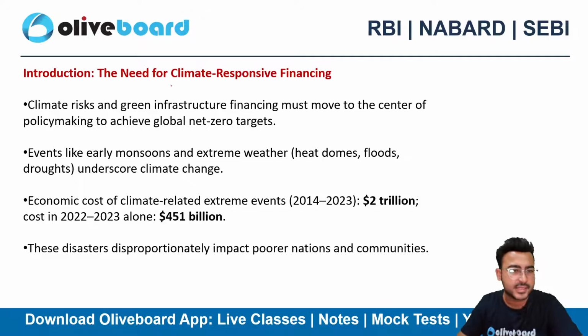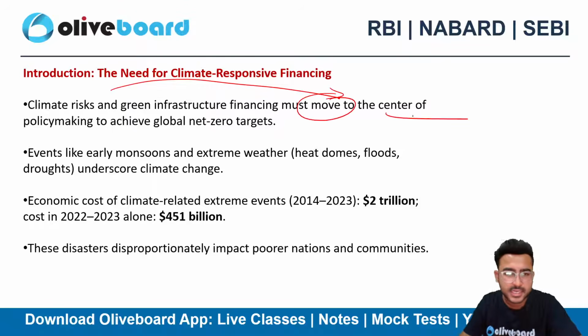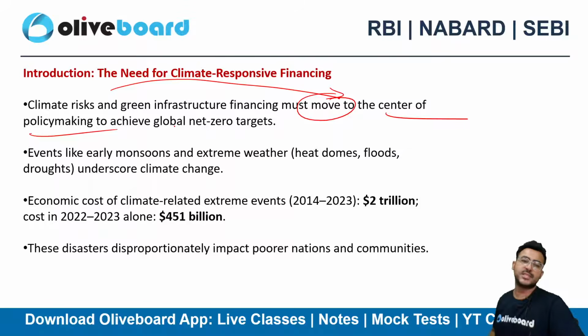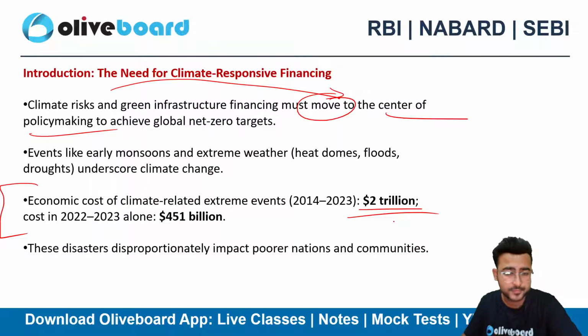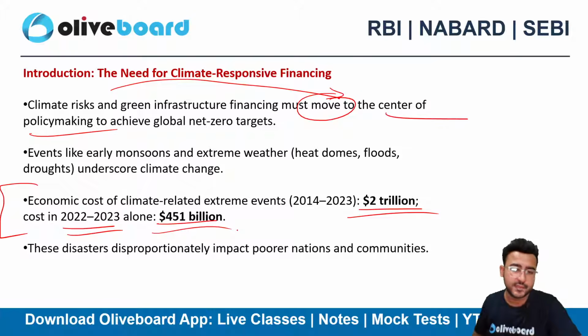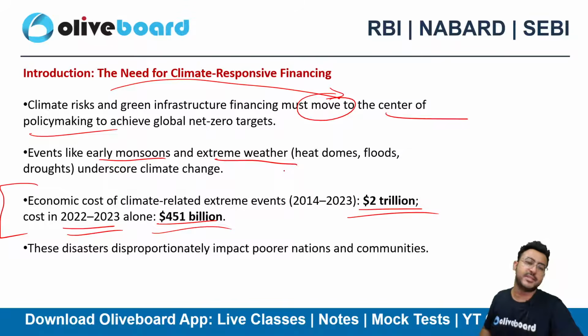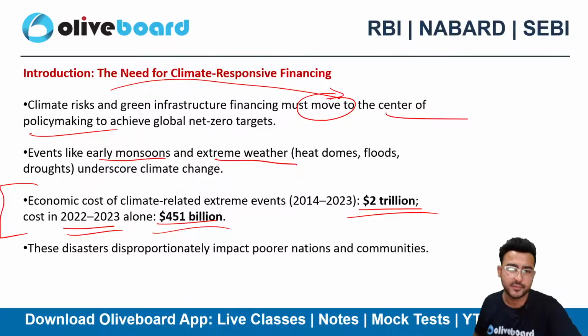They have highlighted that climate risk and green infrastructure financing must move to the center of policymaking now to achieve the net zero target, right? The economic cost is close to $2 trillion, and in 22-23 alone it was $451 billion. Events like the early monsoon and extreme weather underscore the climate change issues in India, so definitely we need to move this to the center of policymaking.